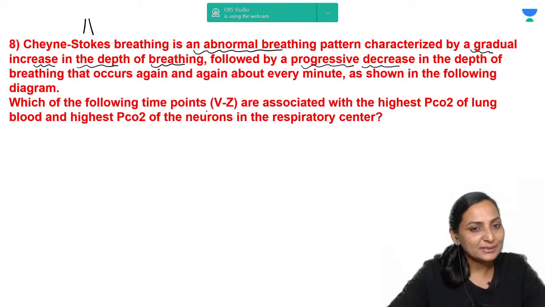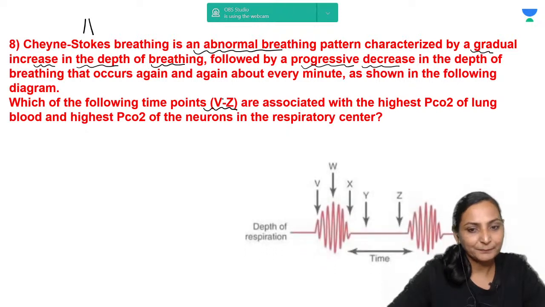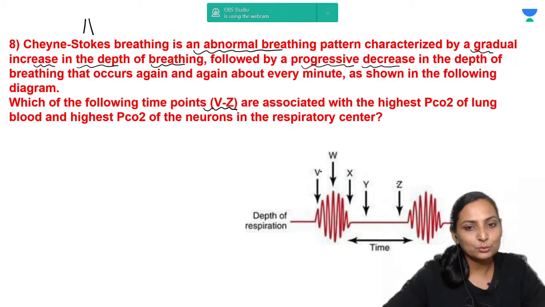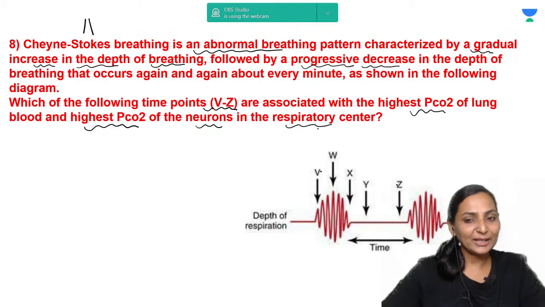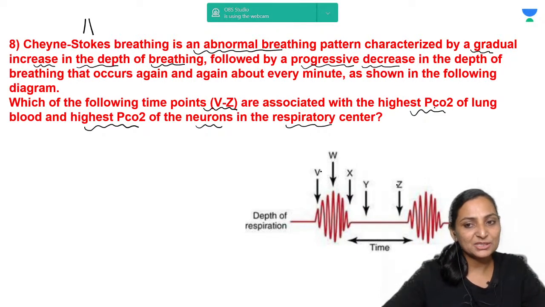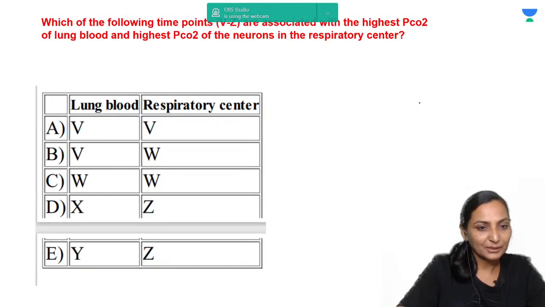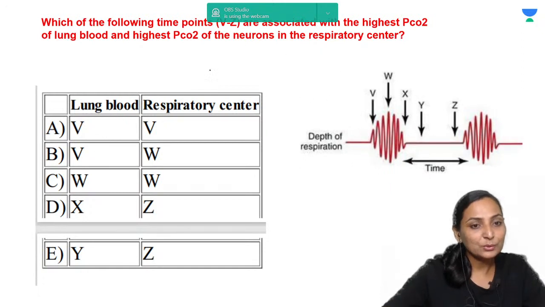Which of the following points, from V to Z, are associated with the highest PCO2 in the lung and the highest PCO2 in the neurons in the respiratory center? So you have to tell me at which point there is going to be the highest PCO2 in the lung and the highest PCO2 in the neurons of the respiratory center. Now you can look over the options A, B, C, D, E.